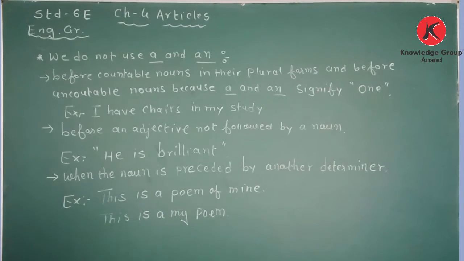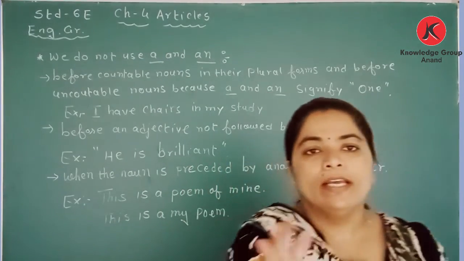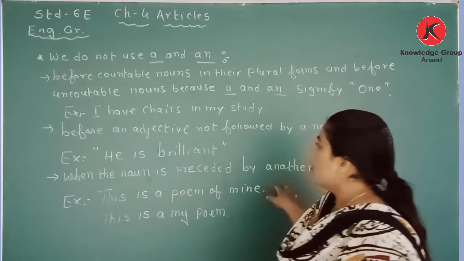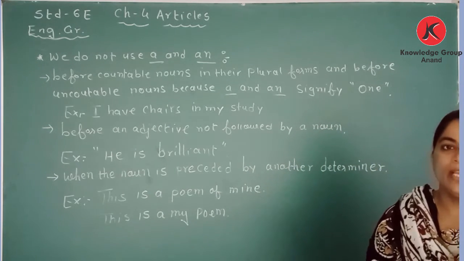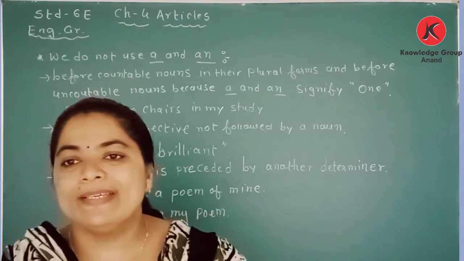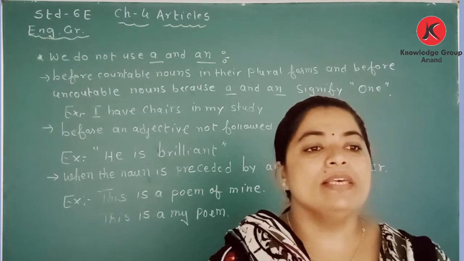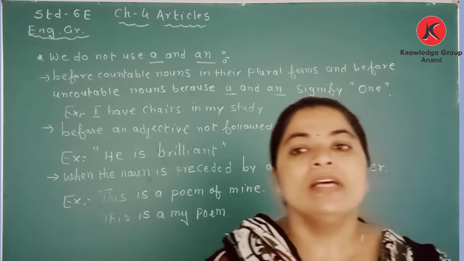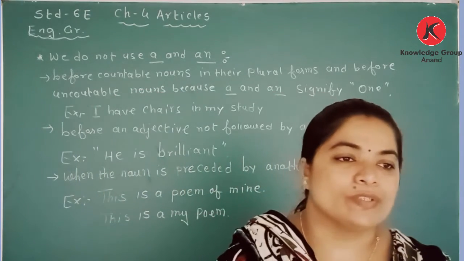Now let's go through the other points where we do not use the articles a and an. We have 26 alphabets in the English language. These 26 alphabets are divided into vowels and consonants.